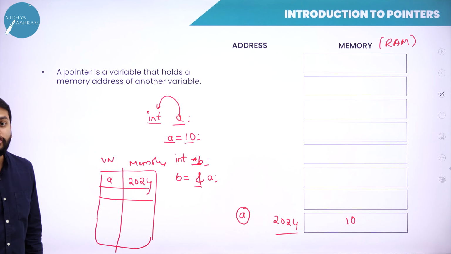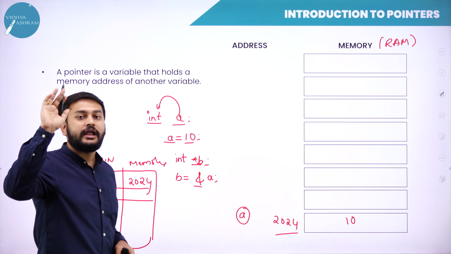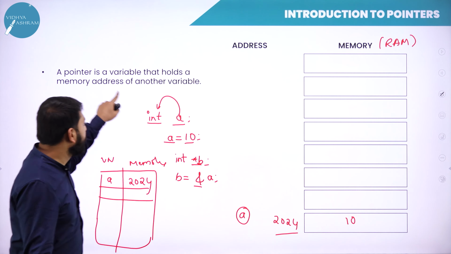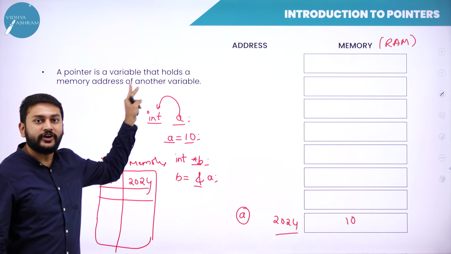Where exactly am I trying to store? I am trying to store in the B. That is what you have to understand. So guys, look at the definition now. Pointer is a variable which holds the address of another variable.